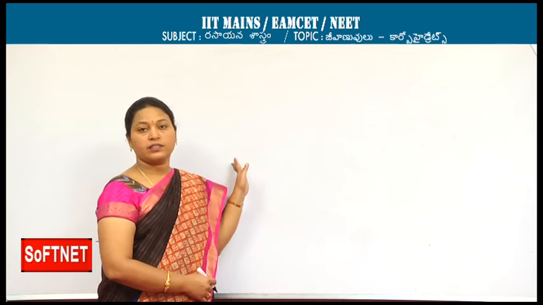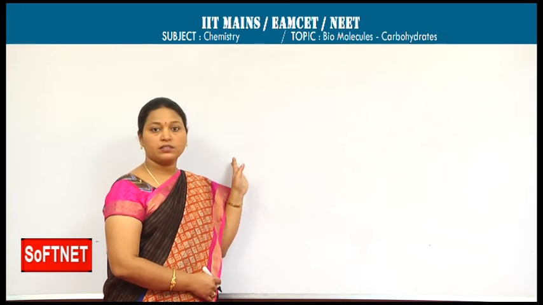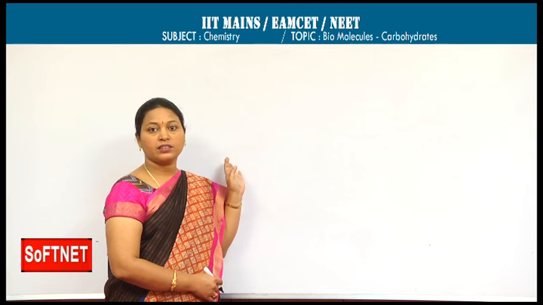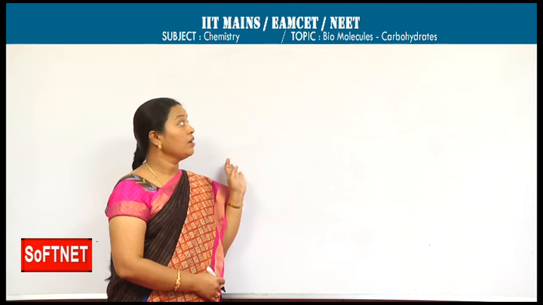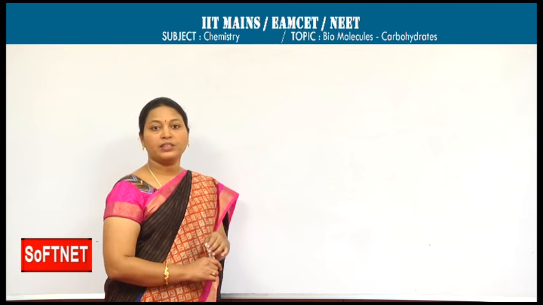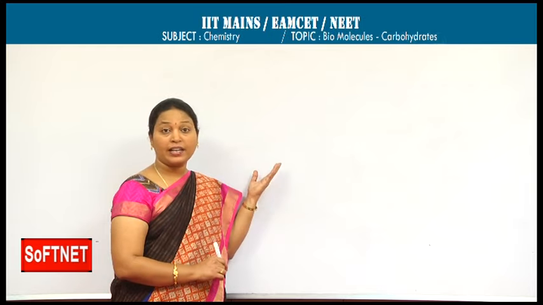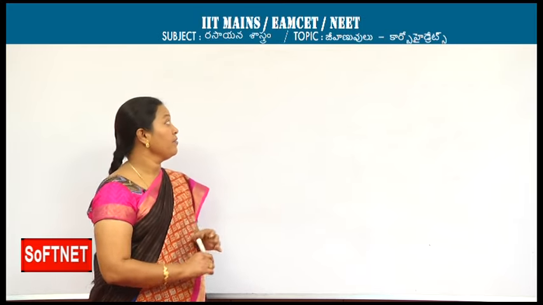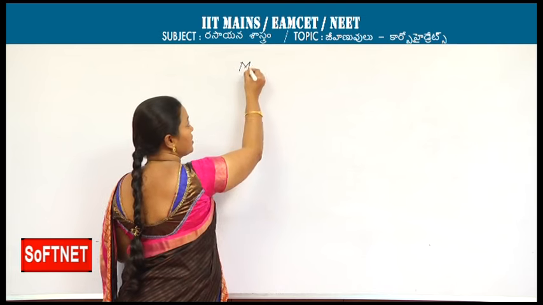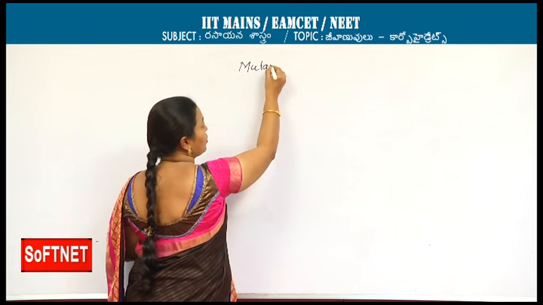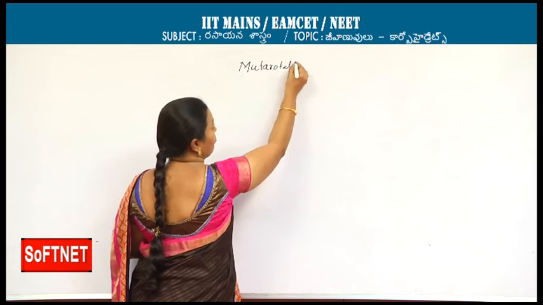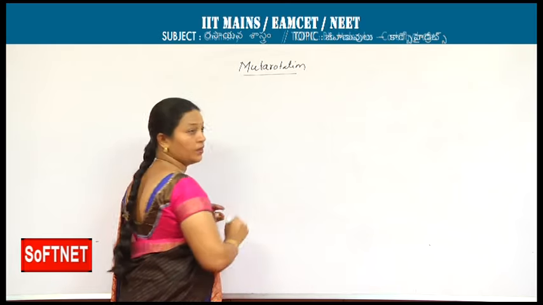Existence of the cyclic structures or ring structures can be proved on reaction with methanol, due to the formation of methyl alpha glucoside and methyl beta glucoside. And one more important point: the existence of two forms of the glucose can be known by knowing mutarotation.